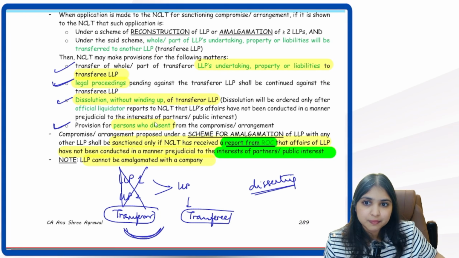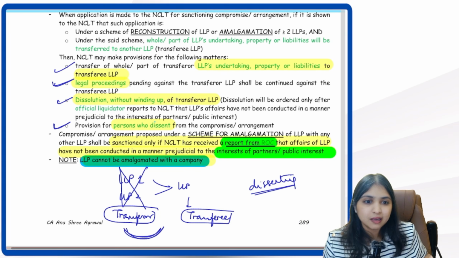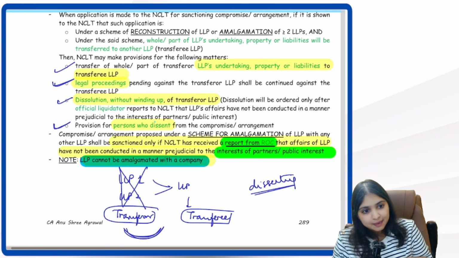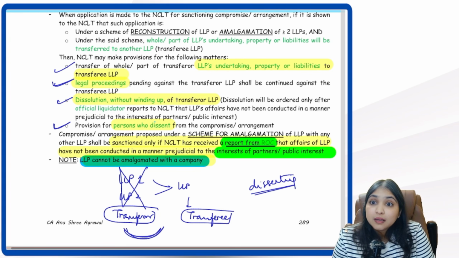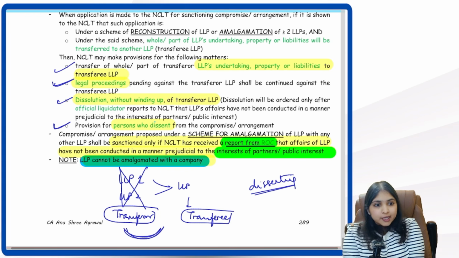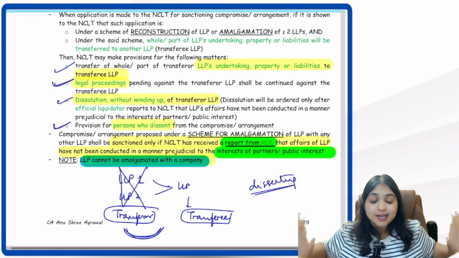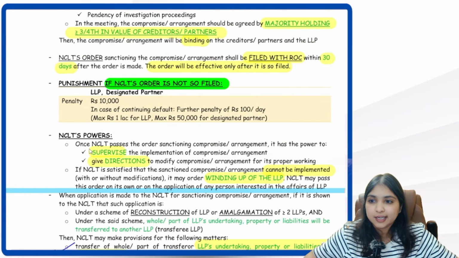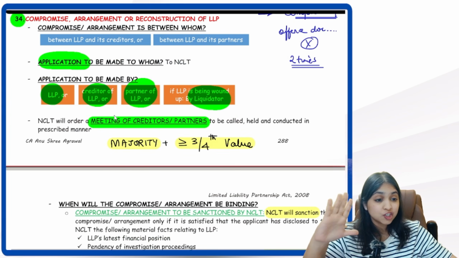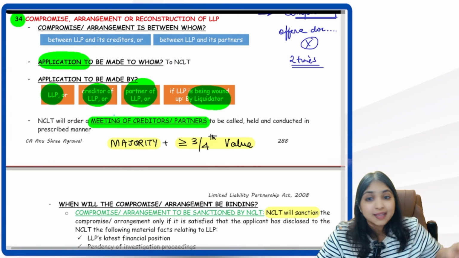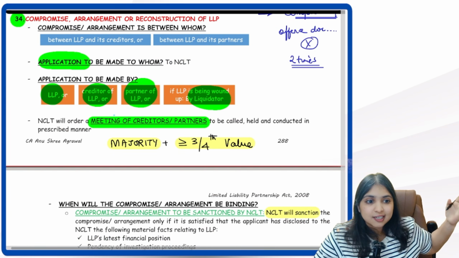Okay, and lastly, remember, LLP cannot be amalgamated with a company. LLP can be amalgamated with another LLP, but LLP cannot be amalgamated with a company. Got it, everybody? That's it. So this was our entire discussion of compromise and arrangement. So here, if you noticed, our first discussion was about compromise and arrangement. Then the second discussion was about reconstruction and amalgamation.